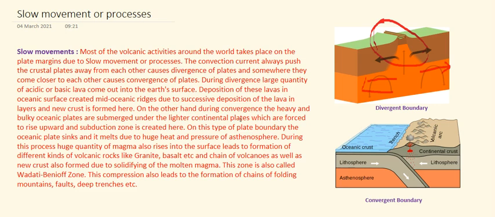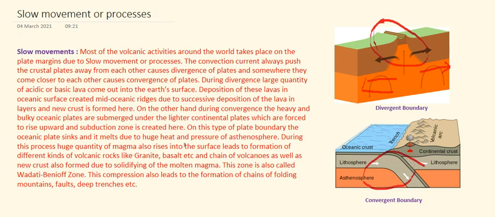Now during convergence, the heavy and bulky oceanic plates are submerged under the lighter continental plates, which are forced to rise upward, and a subduction zone is created. Here the subduction zone is created, where the plate is subsiding, and this whole zone is known as the subduction zone. It is also known as the Wadati Benioff zone.